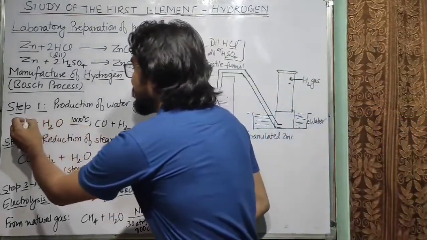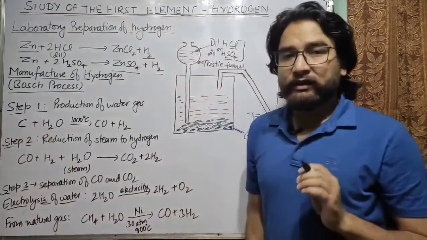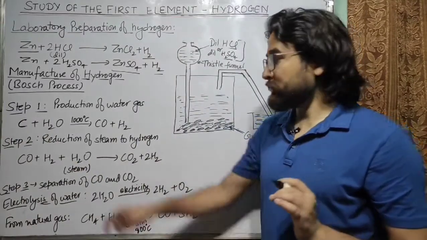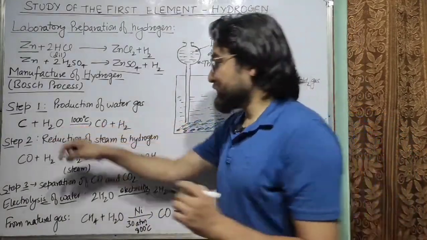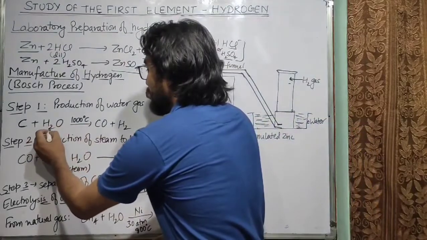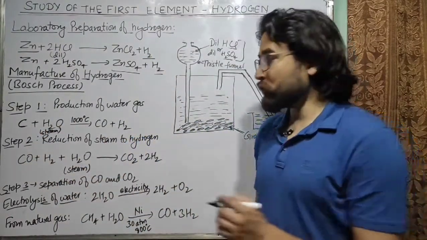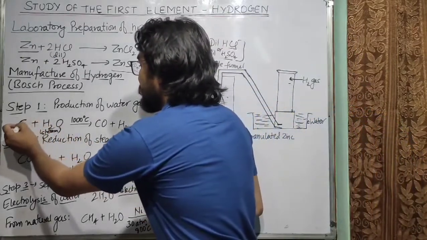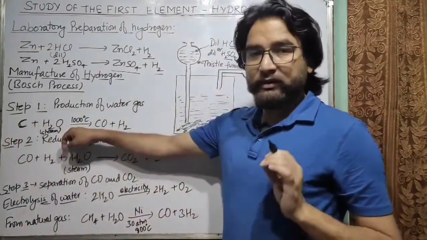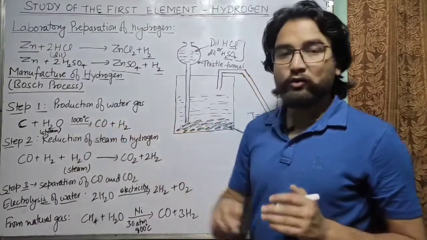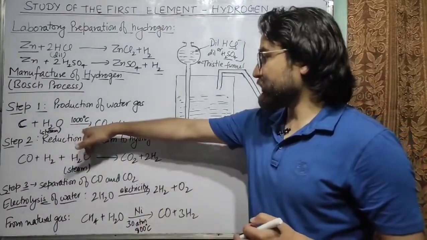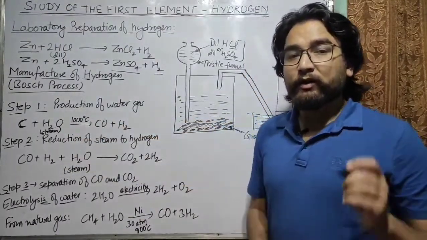Water gas is prepared when steam is passed through red hot carbon or red hot coke at very high temperature. You can see the temperature is about 1000 degrees Celsius.